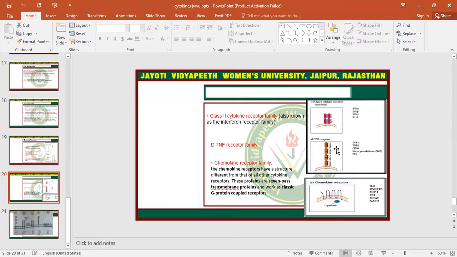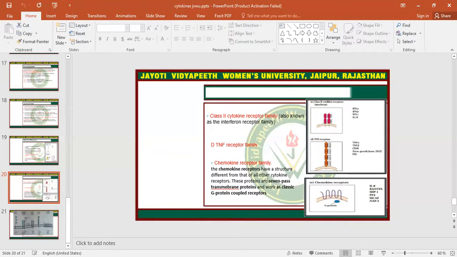It is a single chain structure with four domains, and the ligands include TNF alpha, TNF beta, CD40 ligand, nerve growth factor, and other factors that bind to the TNF receptor family. So these ligands, TNF alpha and TNF beta, will bind to the TNF receptor family and give their signals to these receptors.